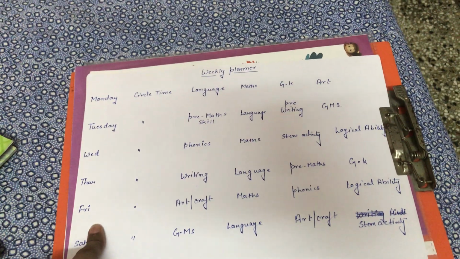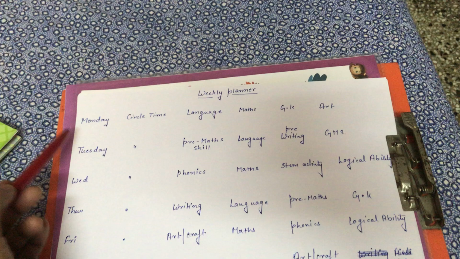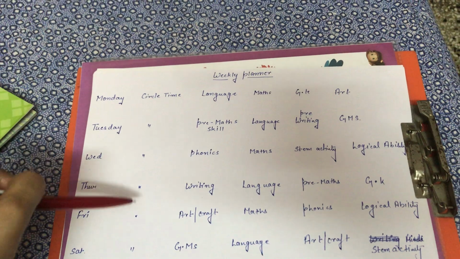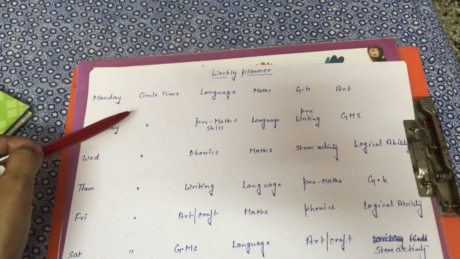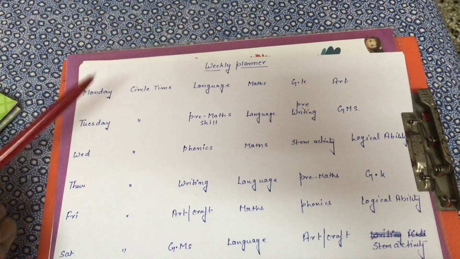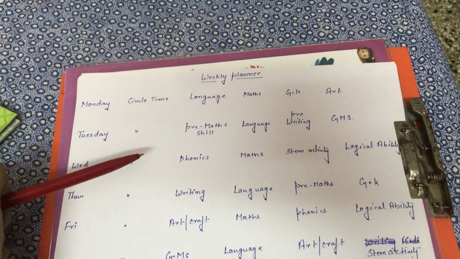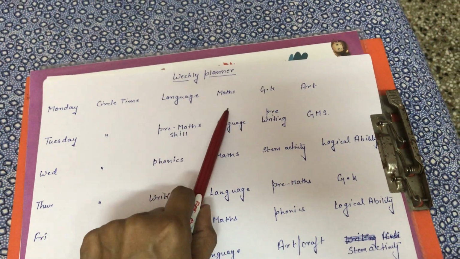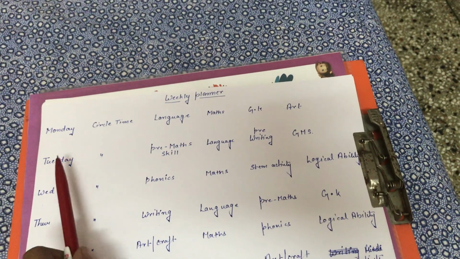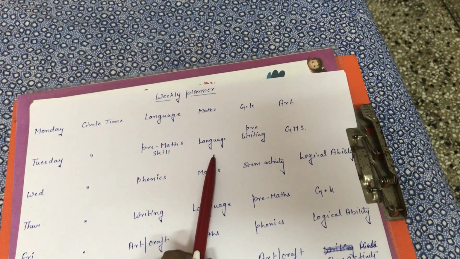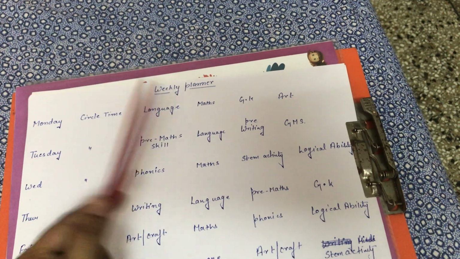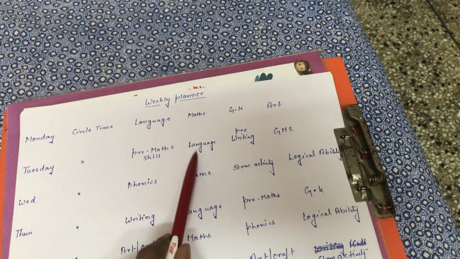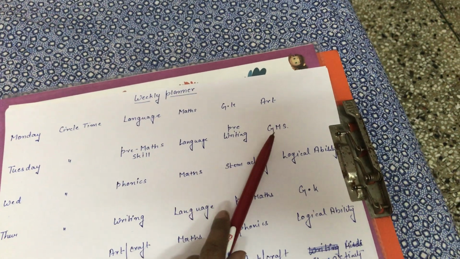And here is the weekly planner. Like you can see, Monday, Tuesday, Wednesday, Thursday, Friday, and Saturday. And there will be a circle time in which, as I have already told you, we will cover days of the week, months, dates, and name and rhyme also. On Monday there will be language, maths, GK, and art. On Tuesday there will be pre-math skills and language. We will work on alternate days, like on Monday we will work on English language, on Tuesday we will work on Hindi language, and pre-writing skill and gross motor skill.